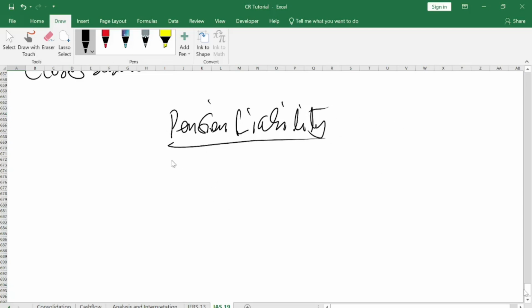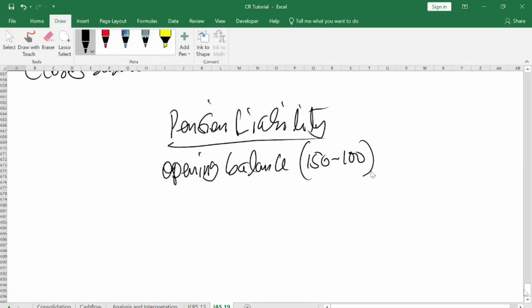So when you come here, you do your opening balance. You will pick the asset. The asset opening balance is how much? 100, right? And the liability is how much? 150. So you pick the liability 150 minus the 100. How much do you have? You have 50. You understand? So now, once you have it that way, you are good to go.